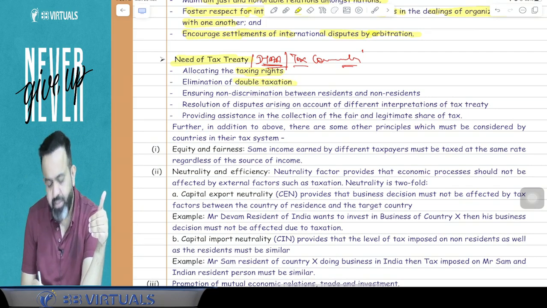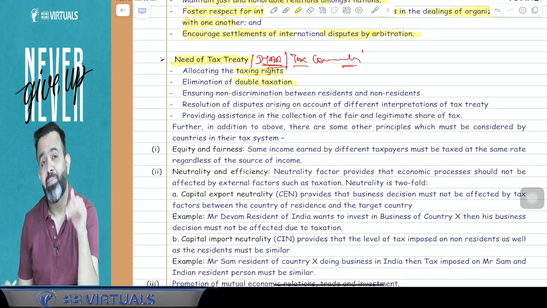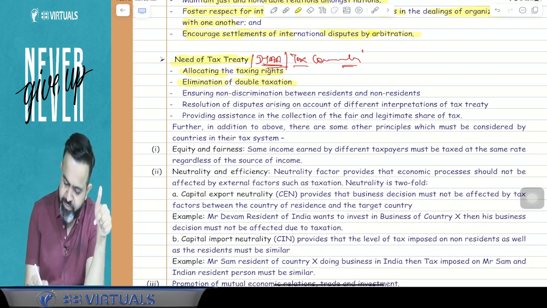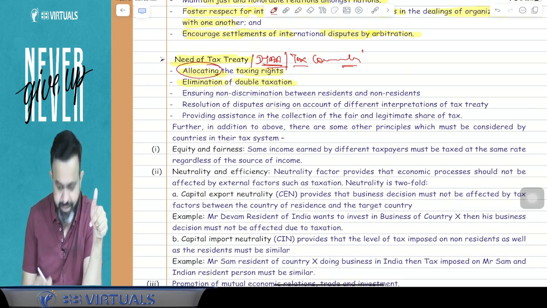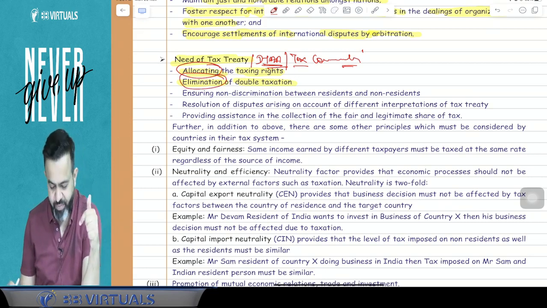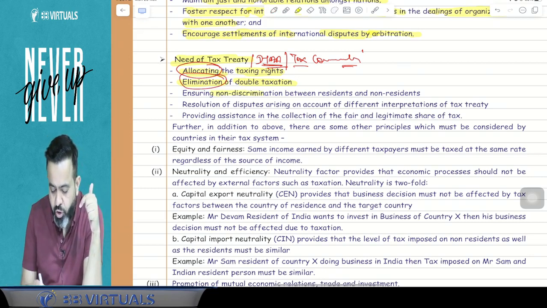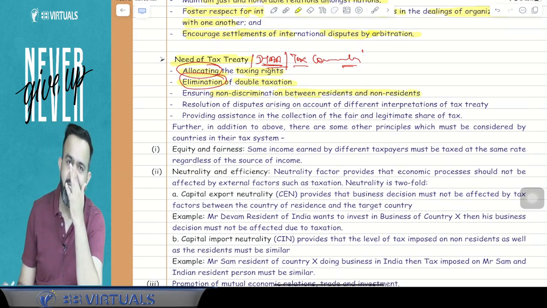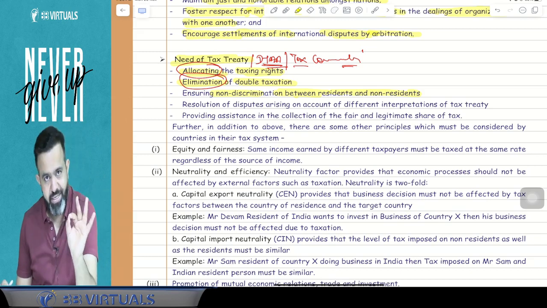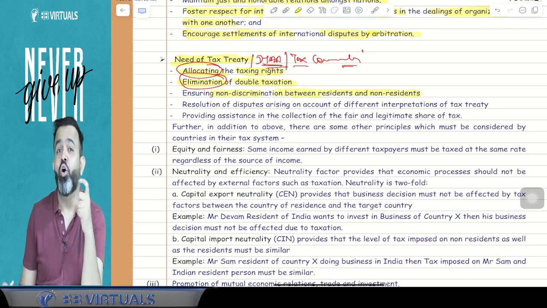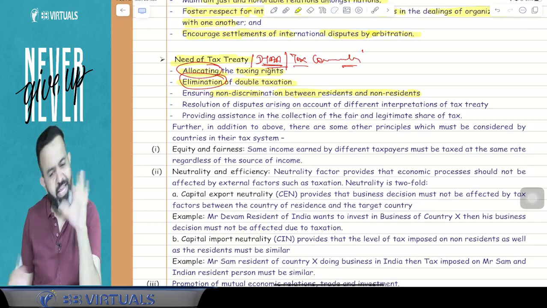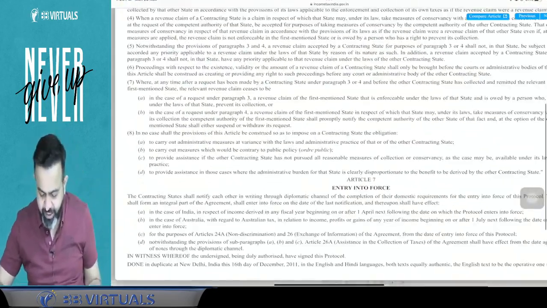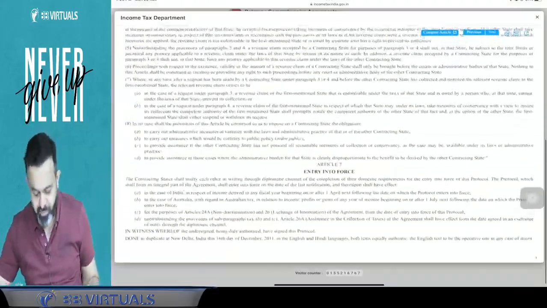Second is eliminating double taxation. It is also very simple: if there is double taxation, then just eliminate it. So the first is allocating the taxing right, and the second is elimination of double taxation. Third is ensuring non-discrimination between residents and non-residents. Guys, in the DTAA there is always one article that talks about the non-discrimination clause. If you check every DTAA, mostly there is an article number 24.